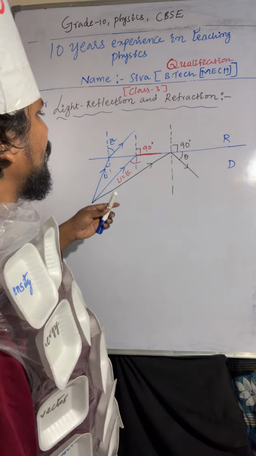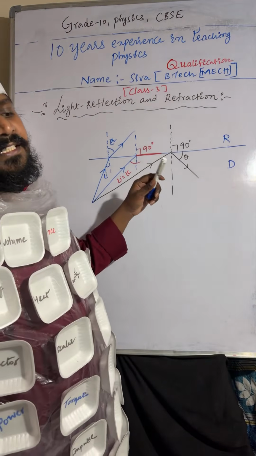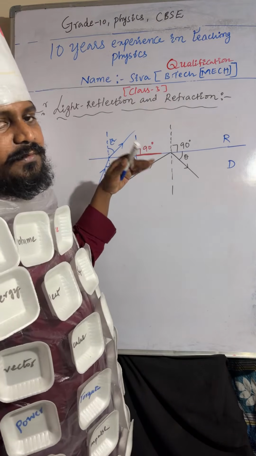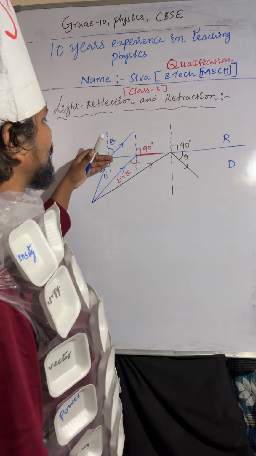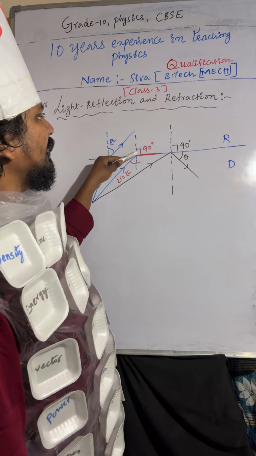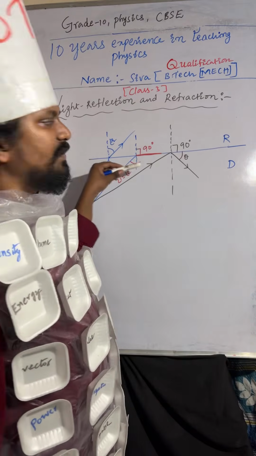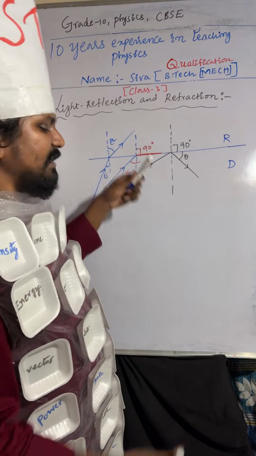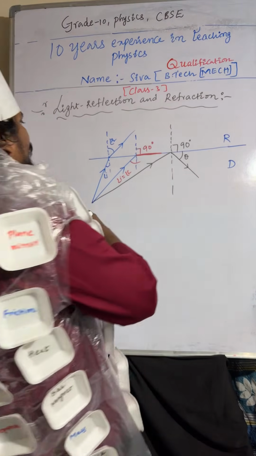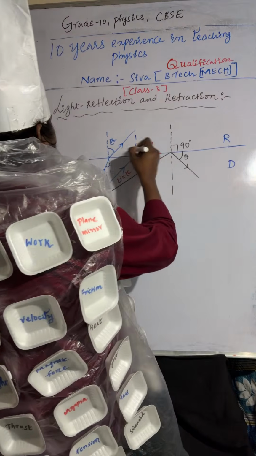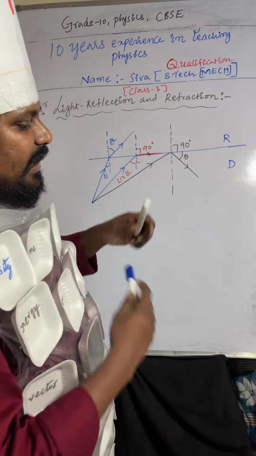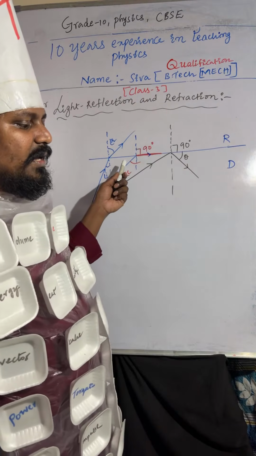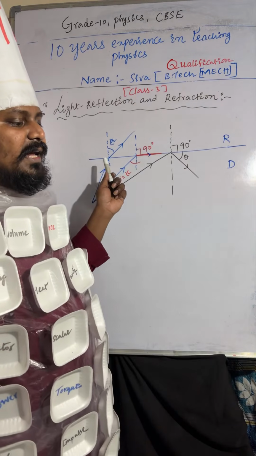Here you can observe. Normally a light ray passing from denser to rarer moves away from the normal line. That is refraction. At a certain angle of incidence, the refracted ray passes or grazes along the surface, making 90 degrees with the normal line. That angle is called the critical angle.